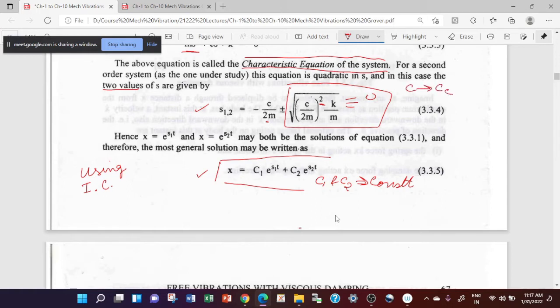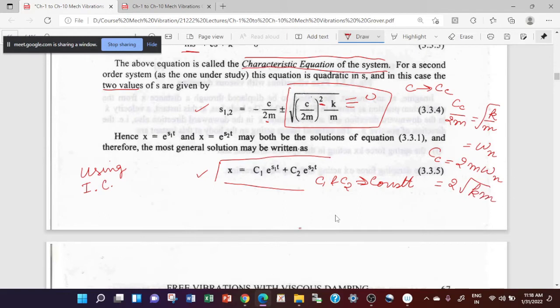So in that case you can say Cc upon 2m is equal to square root of k upon m, which is nothing but omega n. So you can say Cc is nothing but 2m omega n, or you can also say 2 square root of km.